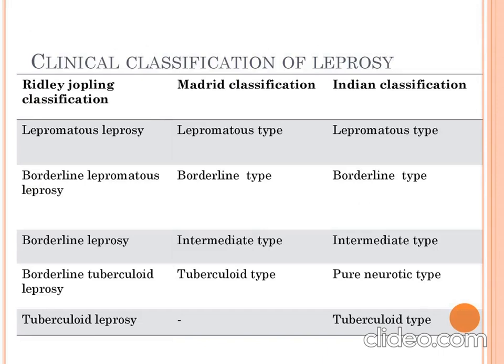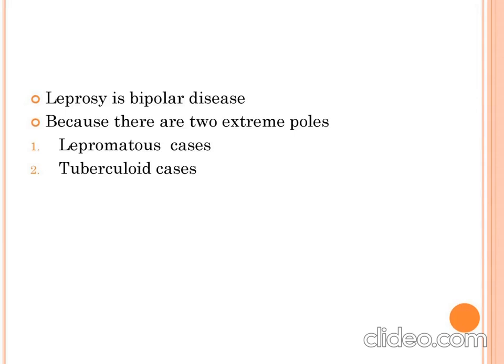Clinical classification of leprosy: it is broadly classified into three categories: Ridley-Jopling classification, Madrid classification, and Indian classification. Ridley-Jopling classification includes lepromatous leprosy, borderline lepromatous leprosy, borderline leprosy, borderline tuberculoid leprosy, and tuberculoid leprosy. Indian classification includes lepromatous type, borderline type, intermediate type, tuberculoid type, and one important type, the pure neuritic type, in which cranial nerves are involved. The most common nerve involved is the ulnar nerve.